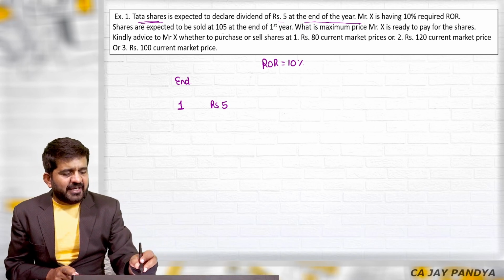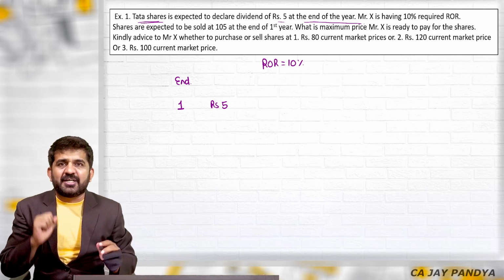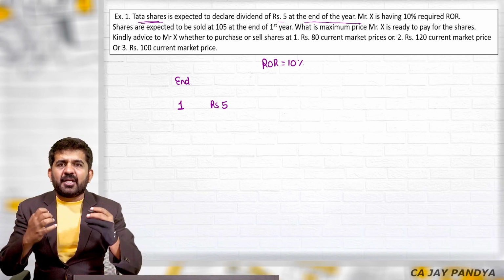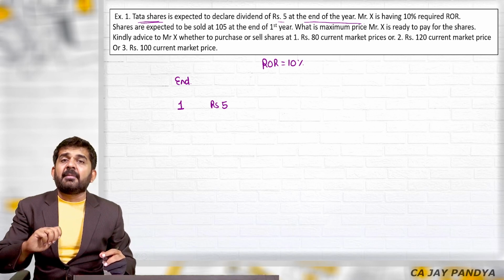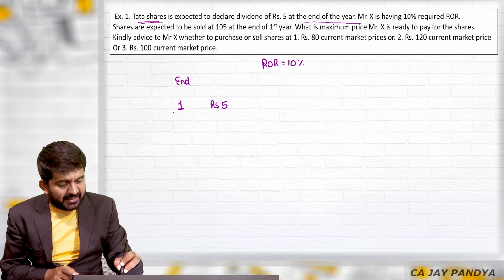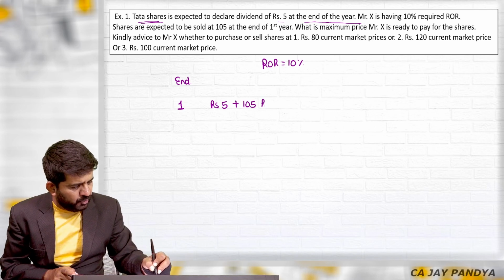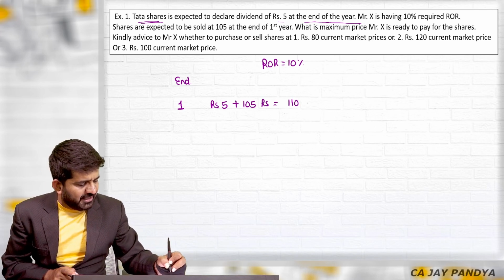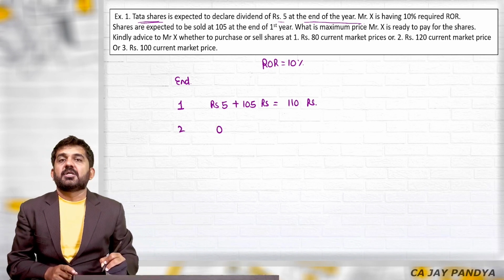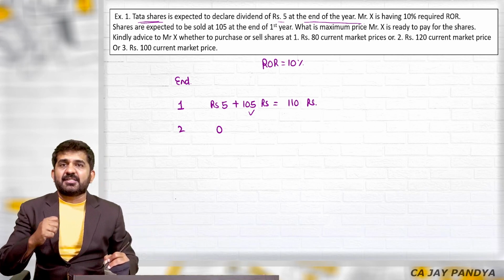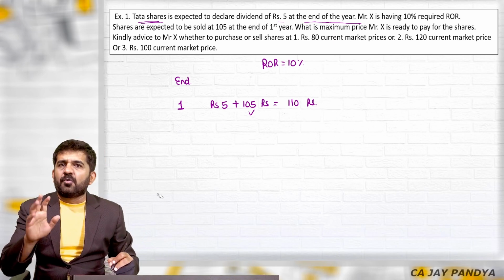Shares are expected to be sold at 105 at the end of the first year. So what does it mean? This person is planning to purchase the share today. He will be getting the first year dividend and immediately he will be selling the shares at the end of the first year itself. So he will be getting 105 rupees more. In total he will be getting 110 rupees. Now what will be the cash flow after the second year? 0 rupees, because if we sell the shares in the first year, we will not be getting any dividend. So our cash flow will be only for 1 year.